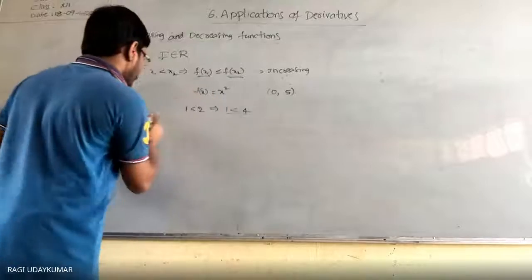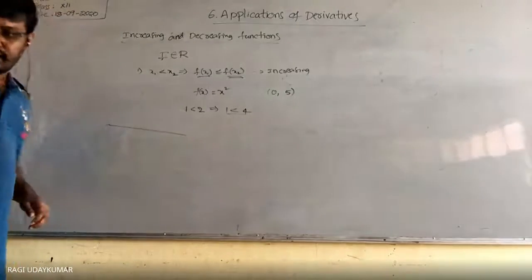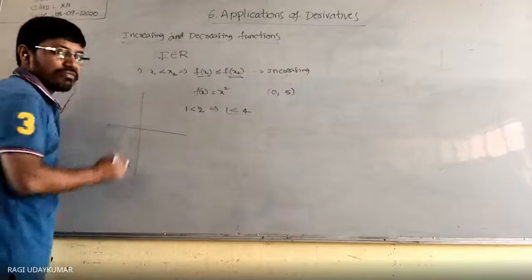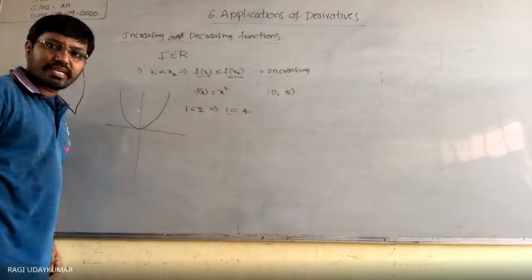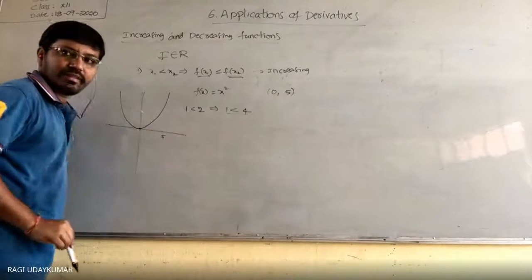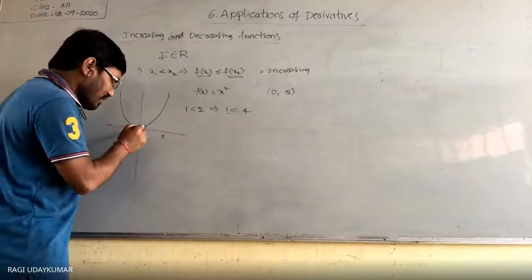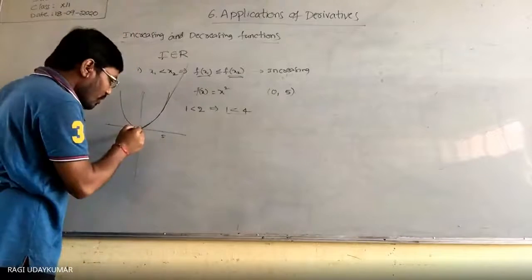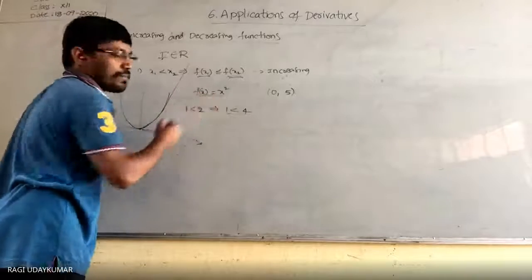You observe the graph of f of x equals x square. Do you know what its graph looks like? You are going to have the graph like this. And here is 0 and approximately somewhere else 5 is there. From 0 to 5, the function is going on increasing like this. It goes on increasing only.